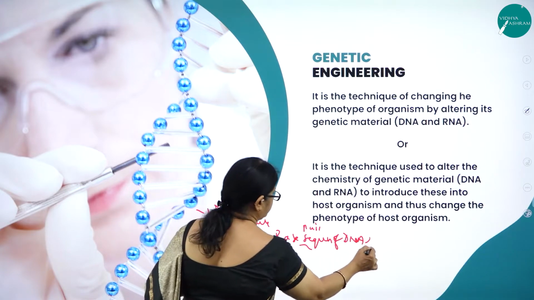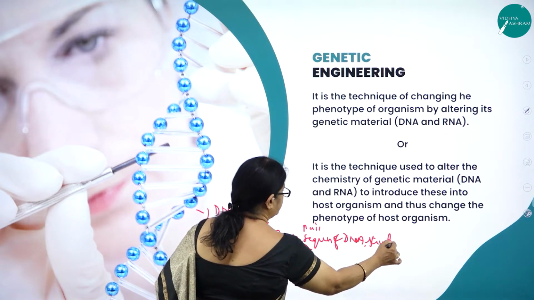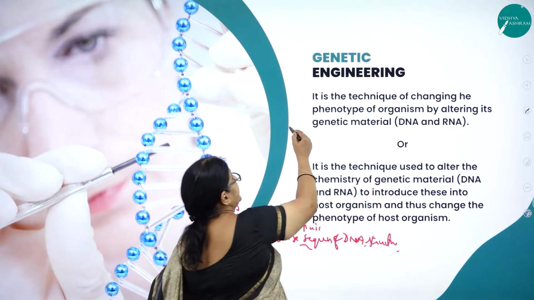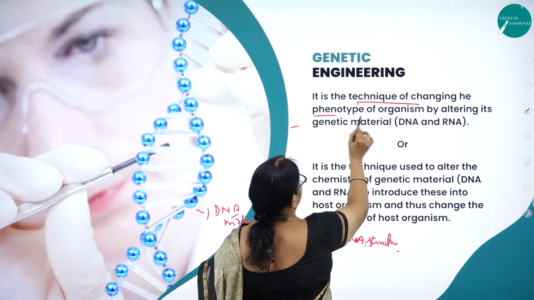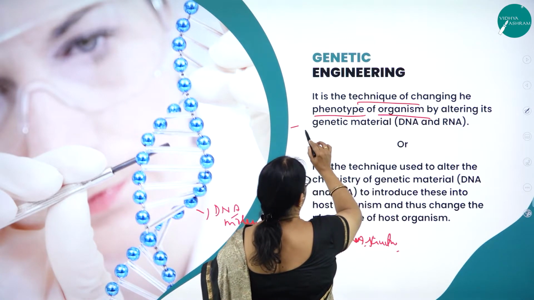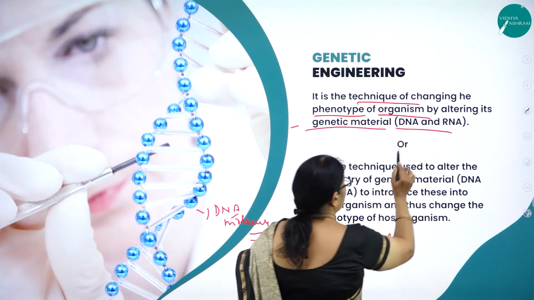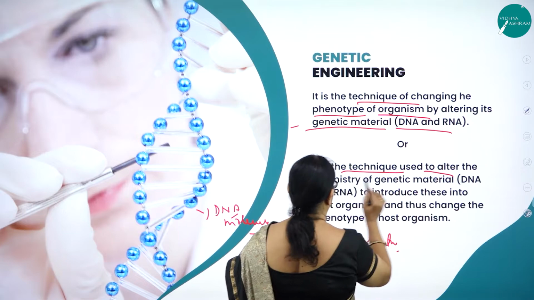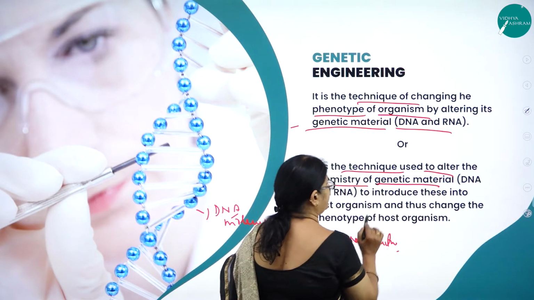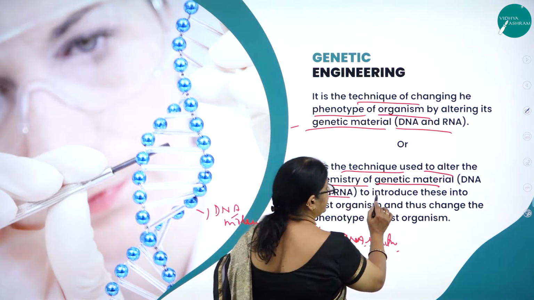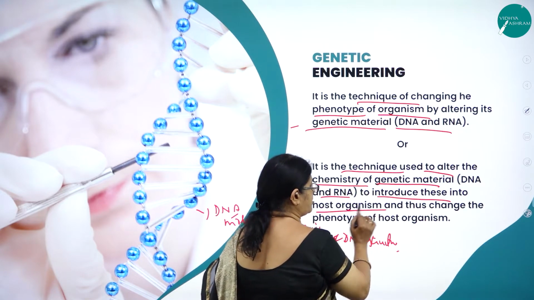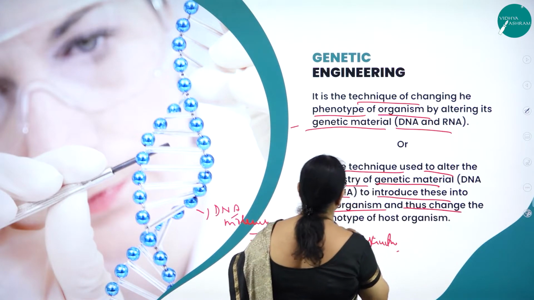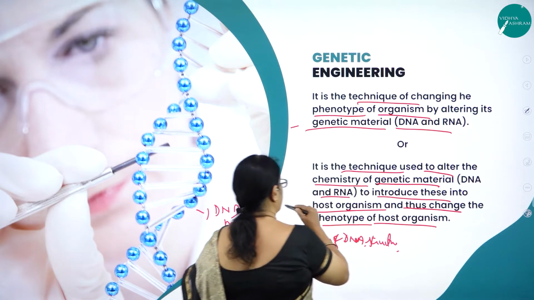What is genetic engineering? It is the technique of changing the phenotype of an organism by altering its genetic material, DNA or RNA. Or it is a technique used to alter the chemistry of genetic material, that is DNA and RNA, to introduce these into the host organism and thus change the phenotype of the host organism.